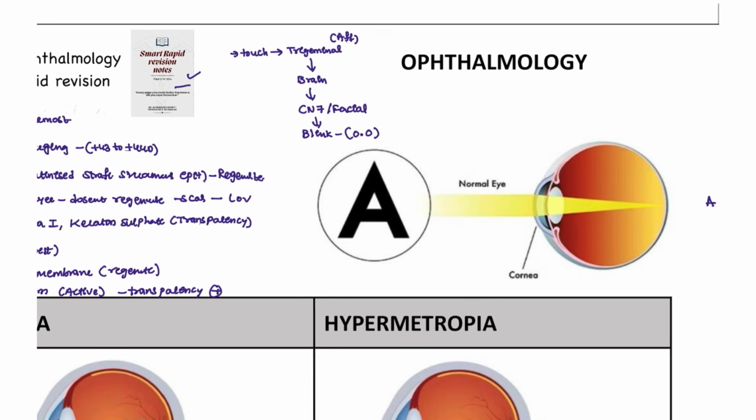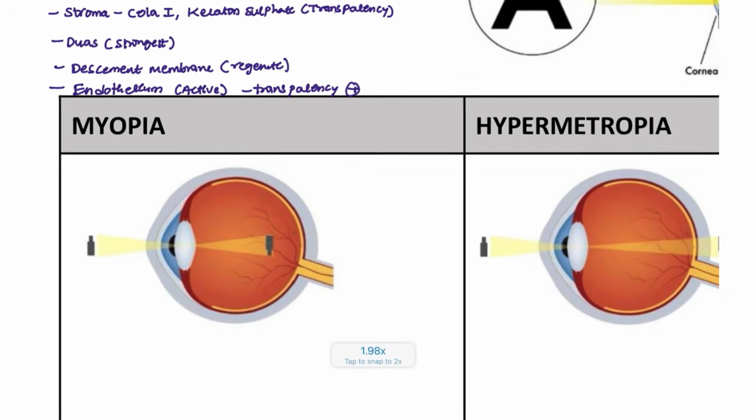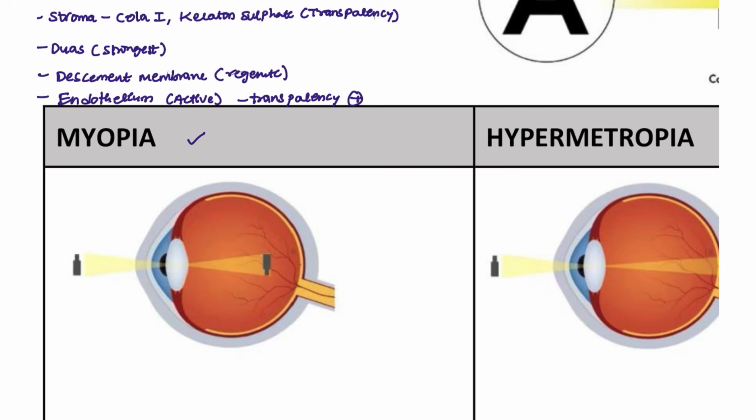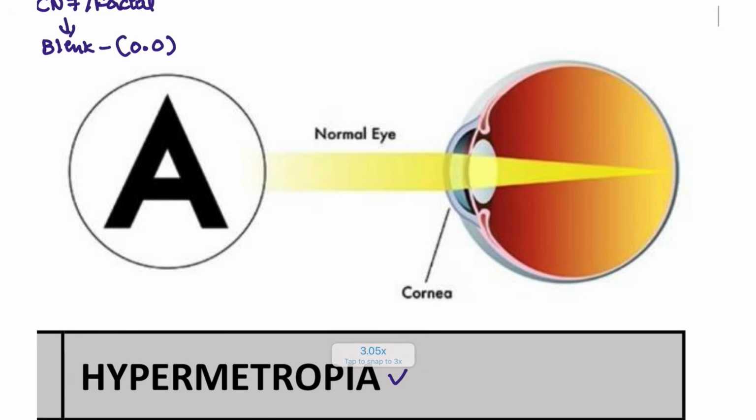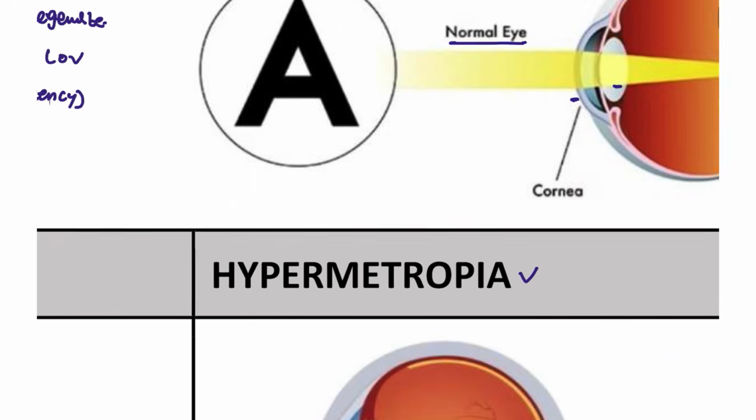Next, moving on to the refractive errors. In the refractive errors, we have two types: one is myopia and the other one is hypermetropia. Generally, in the normal eye, we get the power from the cornea and from the lens, and we have the image on the retina. This is the general mechanism we have for vision. Whenever we have a problem with this, what generally happens? There will be a defect, and this will produce different types of images.